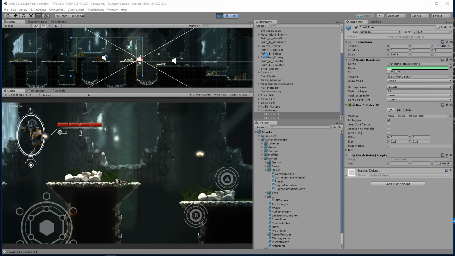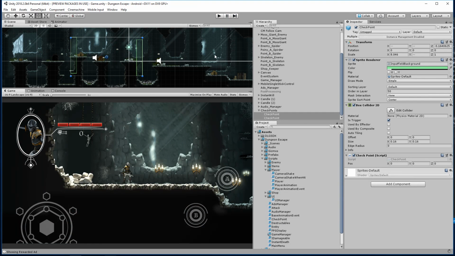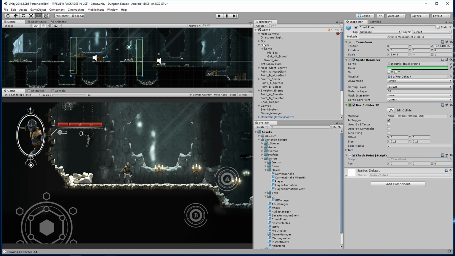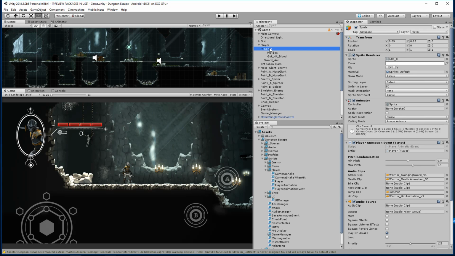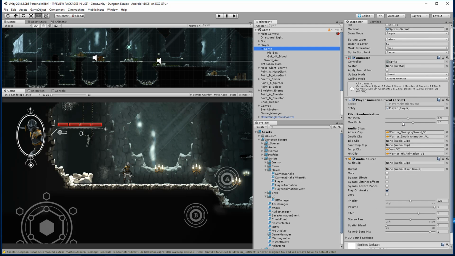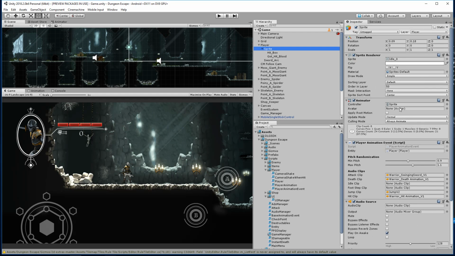So let's go ahead and see if we can actually do this automatically through the animation itself. So if I select our player sprite, we can go to the controller for it. Let's check this out. Here's our sprite. Player animation events.